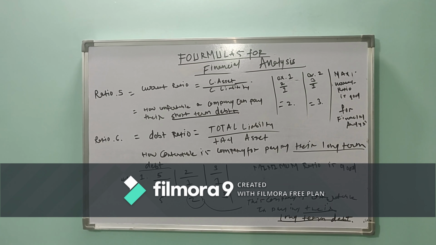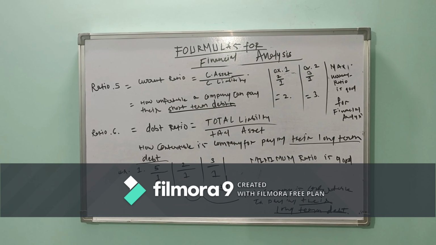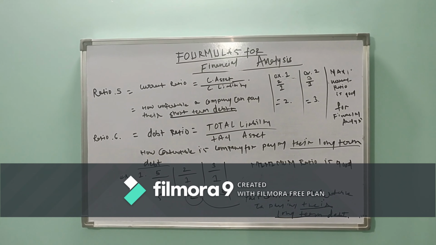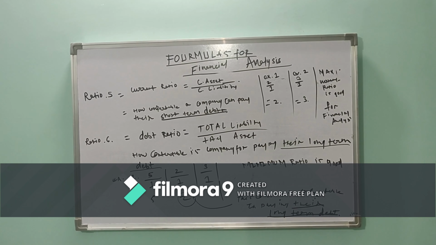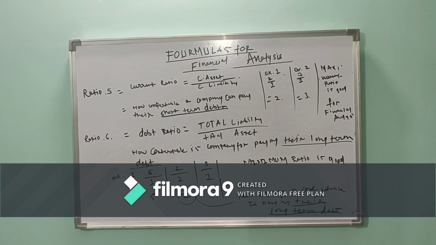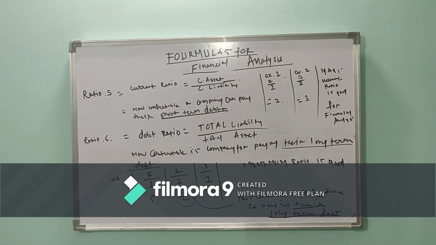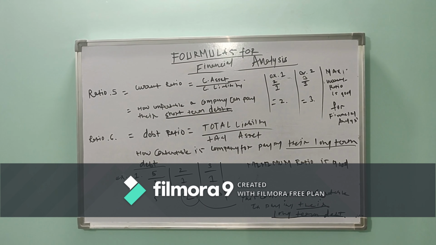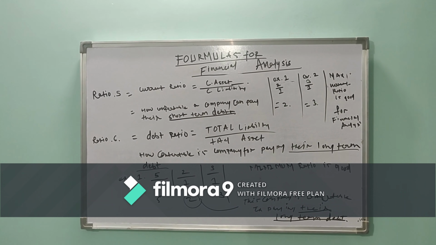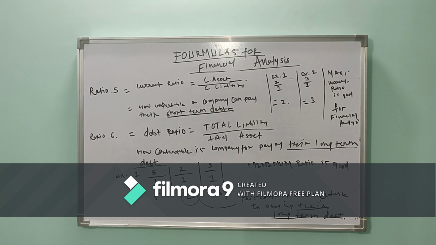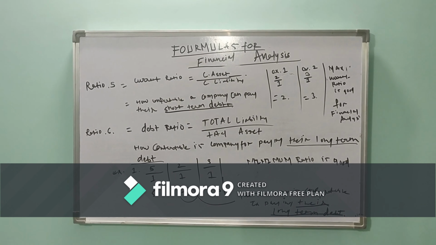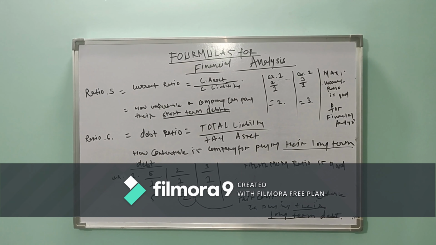For ratio number 5, I have given examples 1 and 2. In the first example, it is 2 crore upon 1 crore, that is a current asset of 2 crore and a liability of 1 crore. The answer is 2. The maximum number of the current ratio is good for the financial analysis.